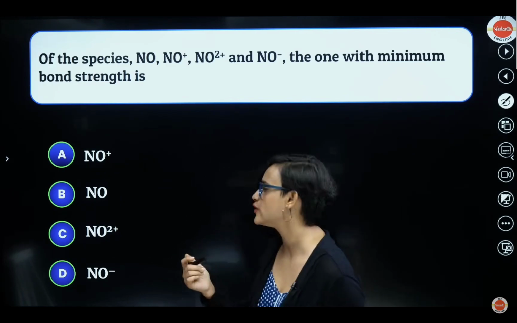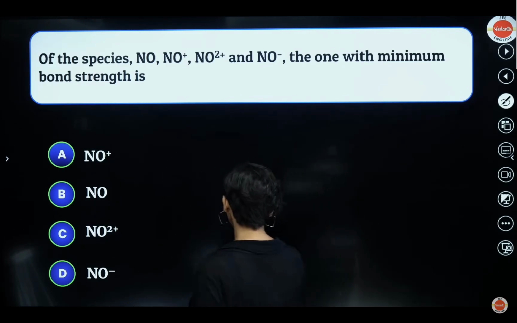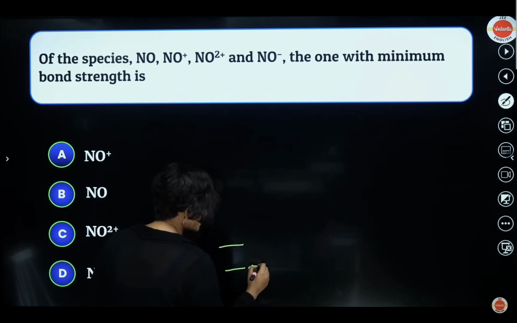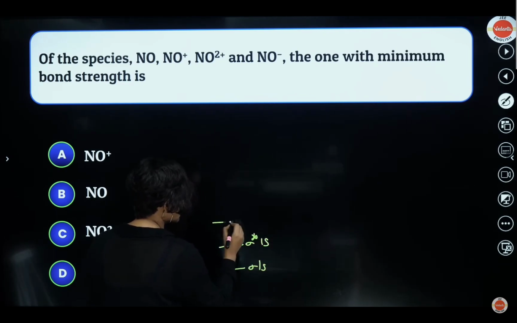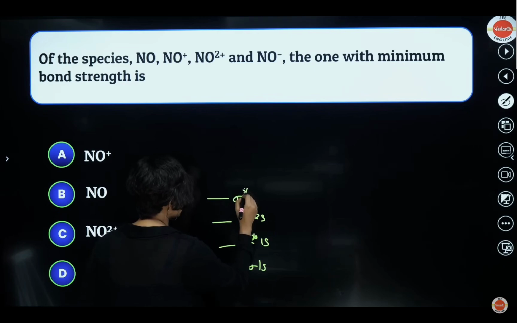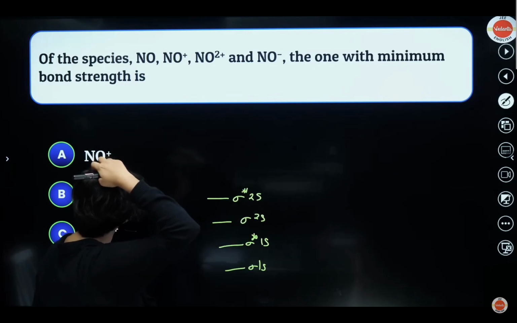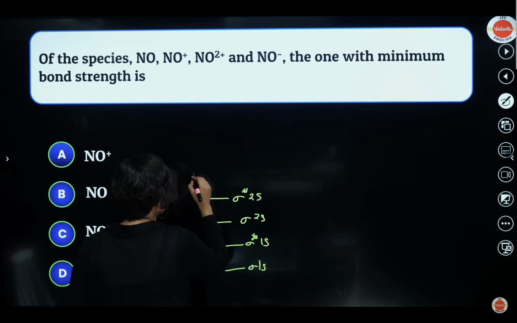15. Okay. So if it is more than 15, then how do we draw? If it is more than 15, let's just draw it. So you will have 1s, sigma 1s, sigma star 1s, sigma 2s, sigma star 2s, right? Yes. Okay. Now let's just draw it as this.